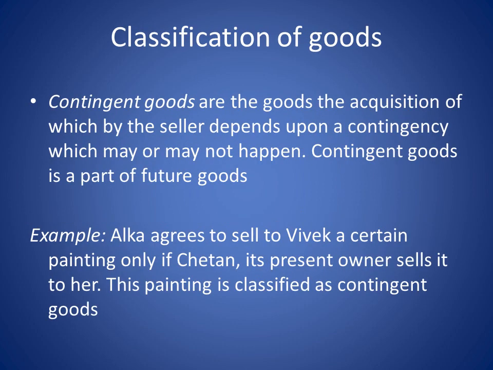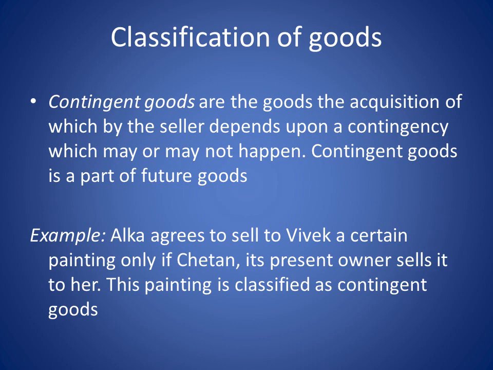Contingent goods. What are contingent goods? Contingent goods are goods the acquisition of which by the seller depends upon a contingency which may or may not happen. Contingent goods are a part of future goods. Example: Alka agrees to sell to Vivek a certain painting only if Chetan, its present owner, sells it to her.